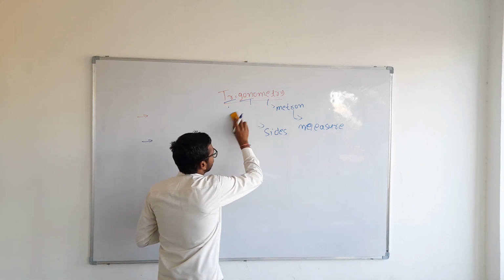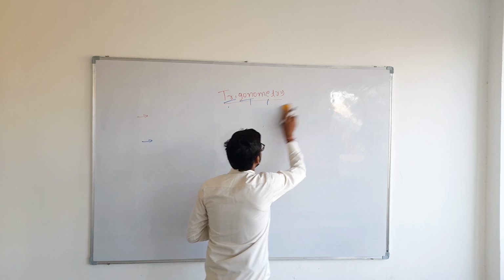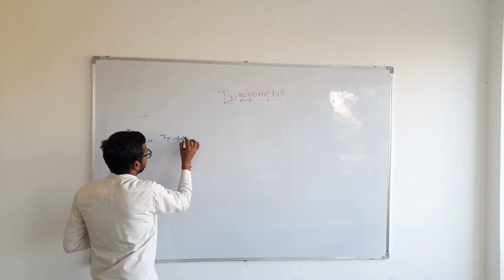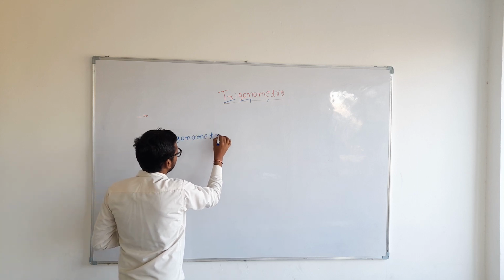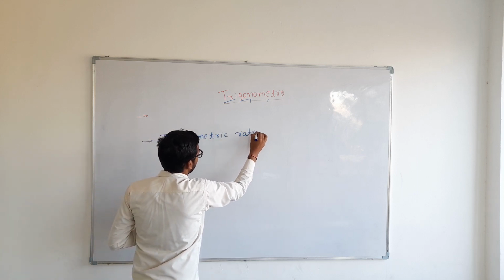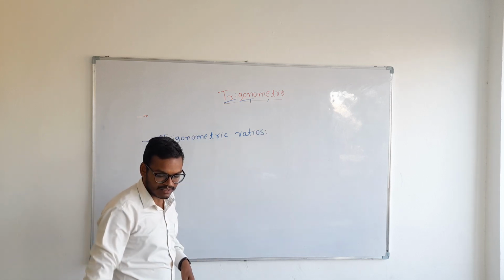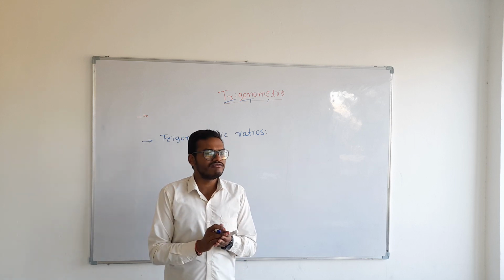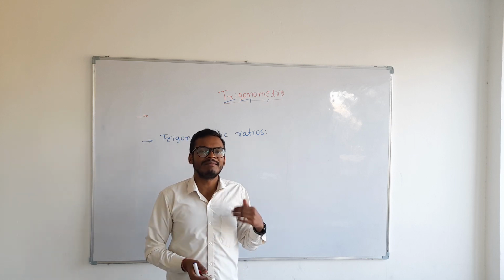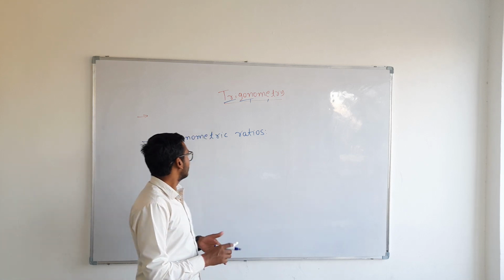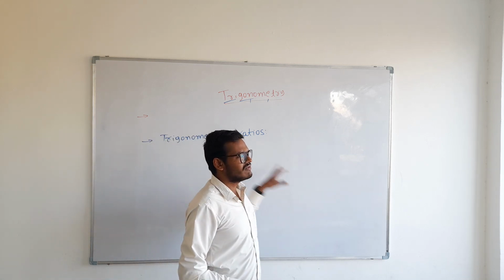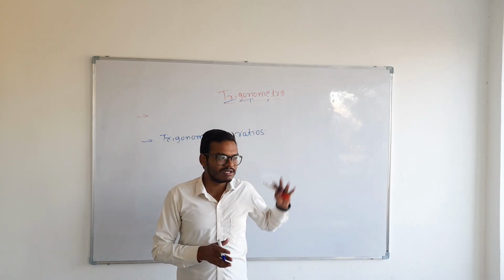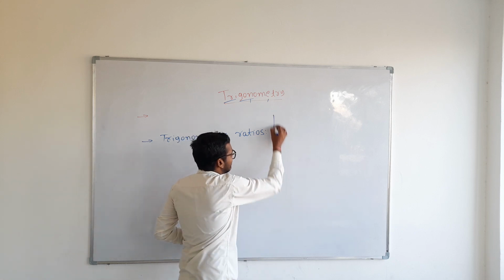Moving ahead, the next topic which you need to study is trigonometric ratios. Now there are a total of 6 trigonometric ratios, but in order to derive all the 6, if we can only derive 2, then all the others can be derived from them. But before going to trigonometric ratios, there is a very important concept called Pythagoras theorem that you all must know before going to the trigonometric ratios. So let's discuss that first.